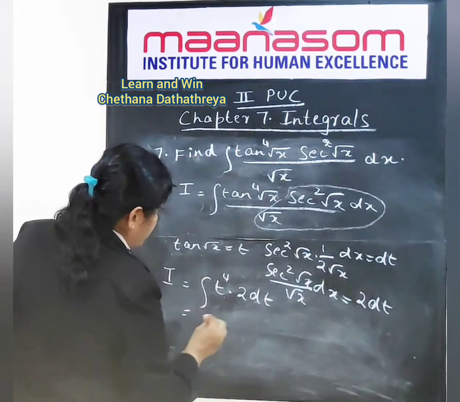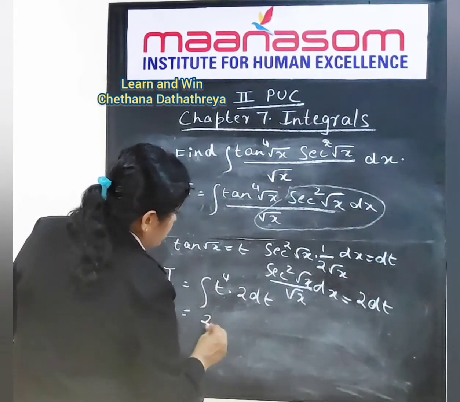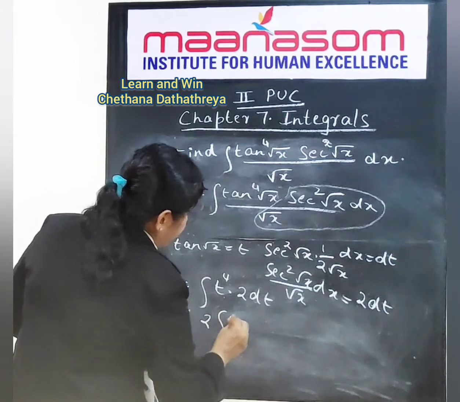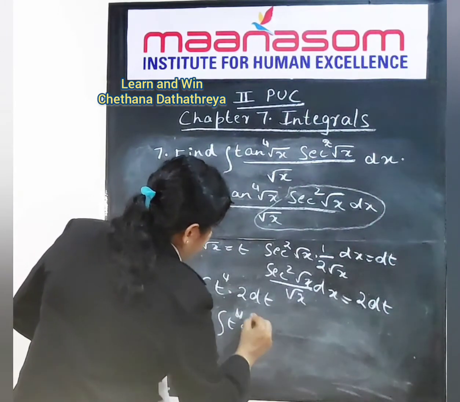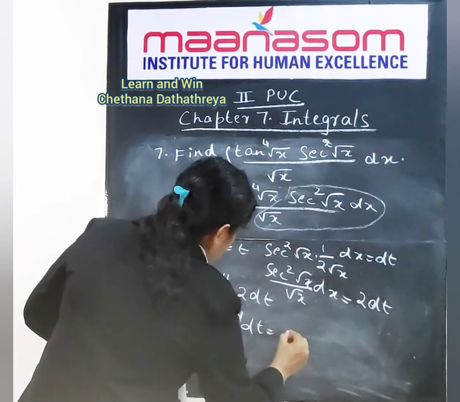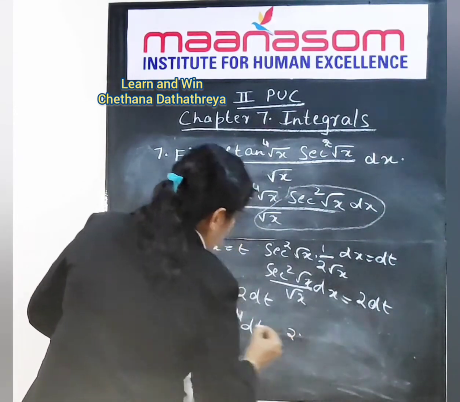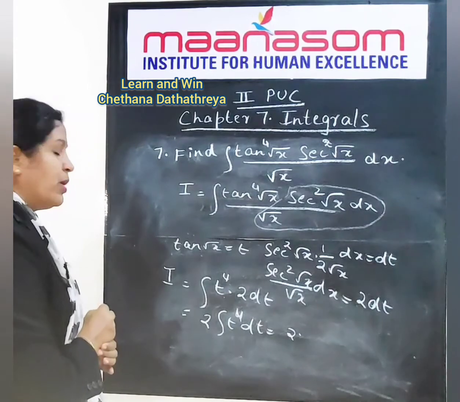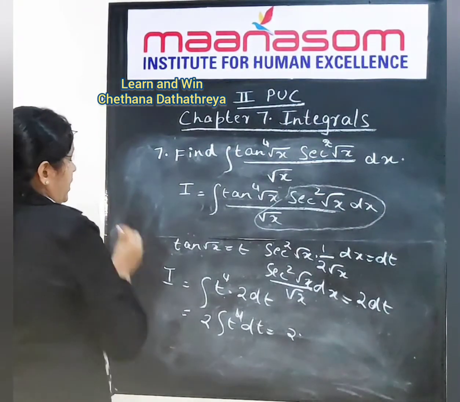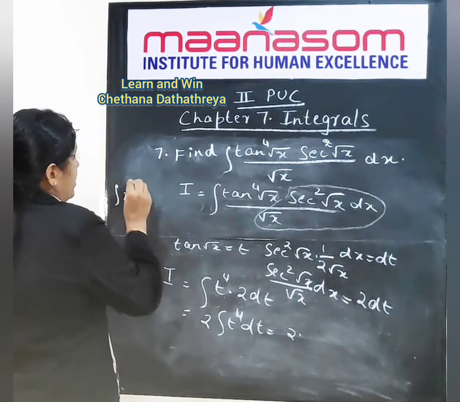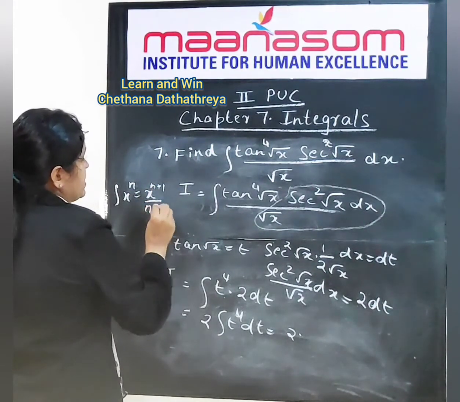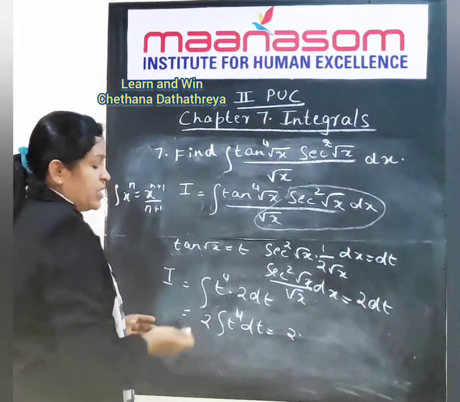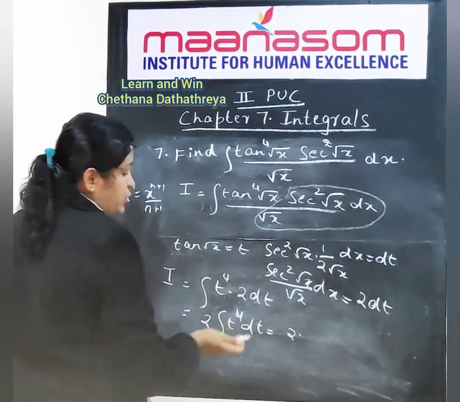So this will become, 2 is a constant, so you take it out. So 2 integral t to the power of 4 dt. So this can be written as 2 into, what is integral t to the power of 4? It looks like integral x to the power of n, which will be equal to x to the power n plus 1 by n plus 1. T is a function here, with respect to dt.